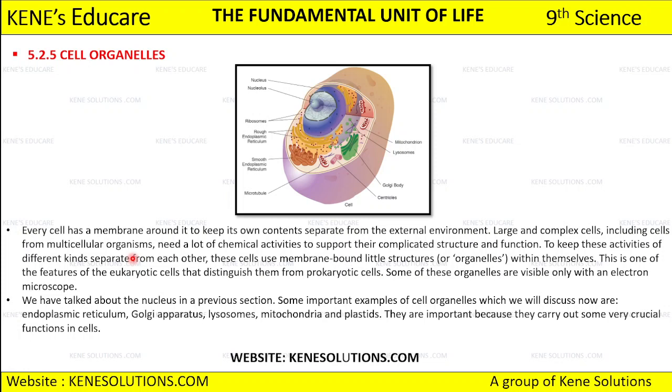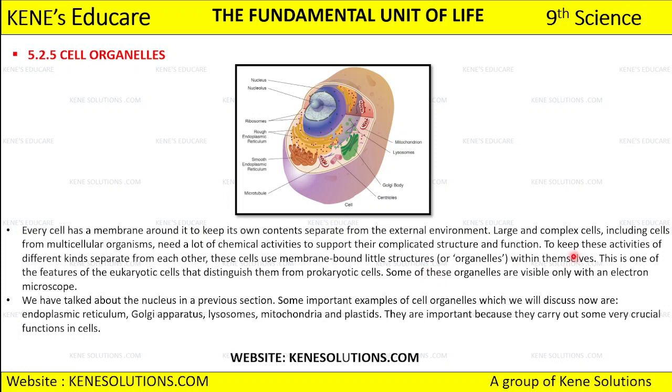So when we consider a multicellular organism, we need a lot of chemical activities so that we can support the complicated structure and function. Because our cells are complex, their chemical activities are also going to be complex, right? So our cells are performing a lot of chemical activities together.